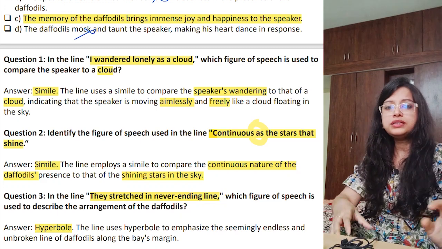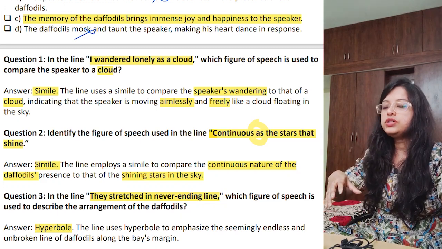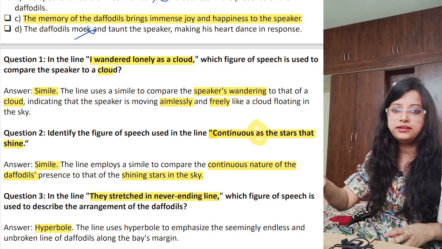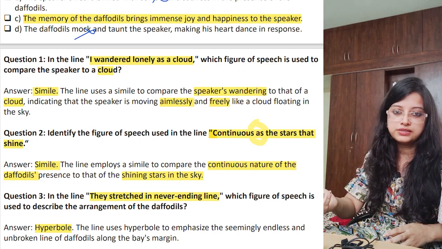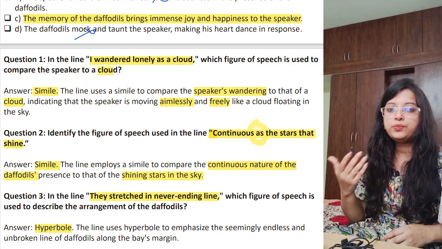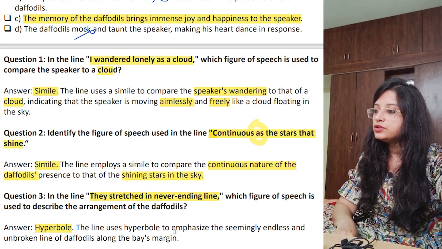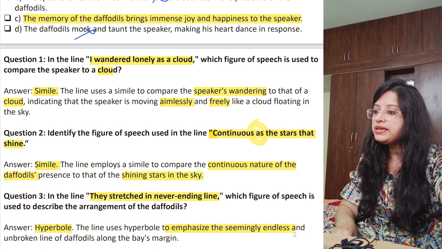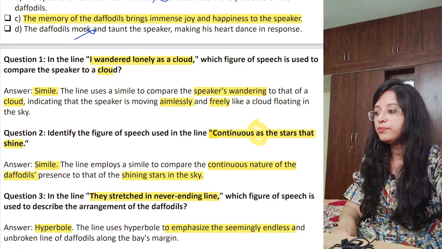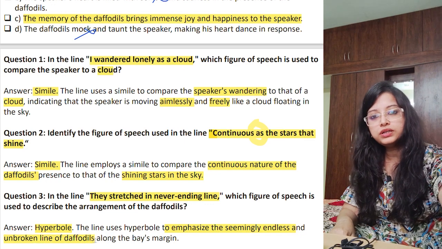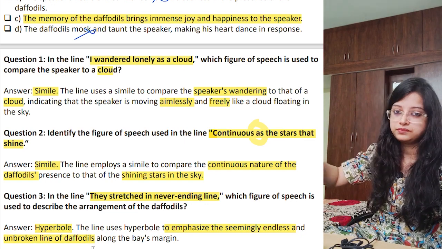So similarly, it's not that the daffodils have no end at all. There is of course an end. The world is not full of daffodils, right? But it is trying to point out that there are lots and lots of daffodils. So hyperbole, to emphasize a seemingly endless and unbroken line of daffodils along the margin of the bay.